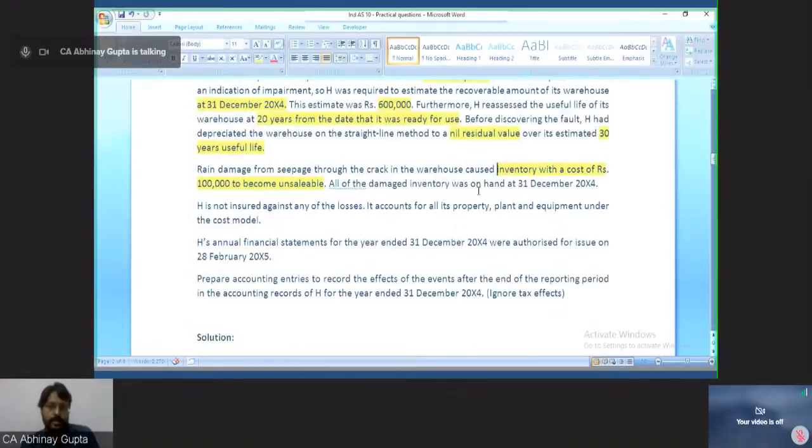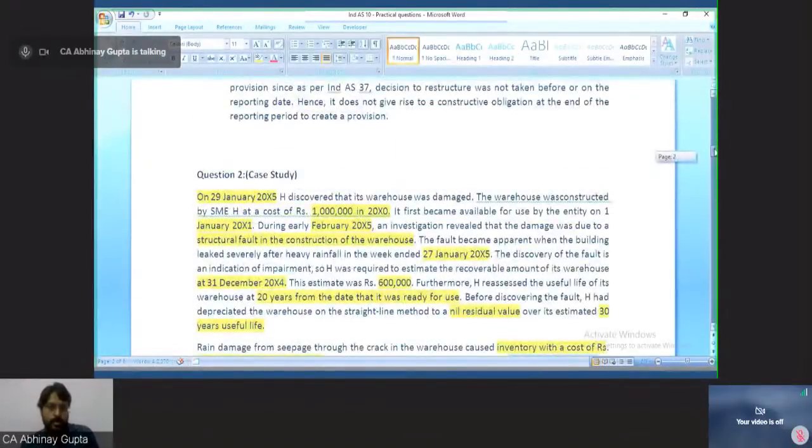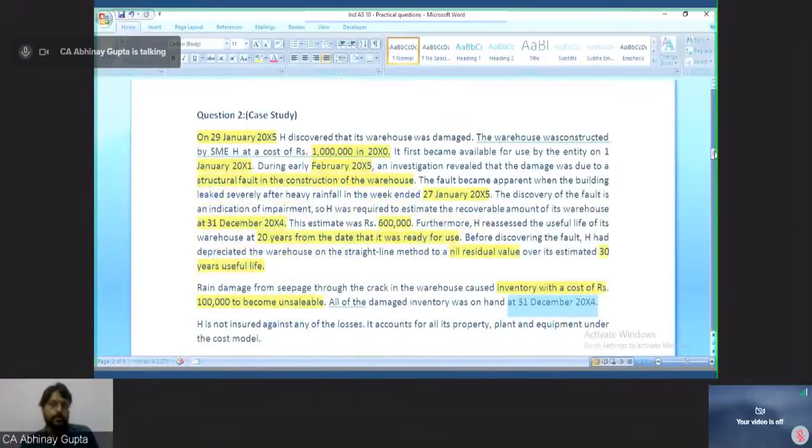All of the damaged inventory was on hand at 31st December 2004. So we are preparing the accounts for 31st December 2004. Our year is from 1st of January till 31st December. H is not insured and there is no insurance against any losses. It accounts for all its property, plant and equipment under cost model. So the warehouse has been accounted for at cost model under Ind AS 16. So these are the facts of the question.